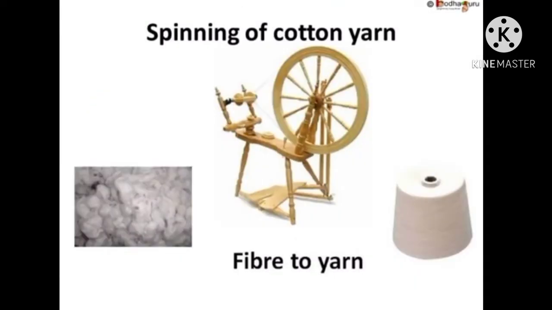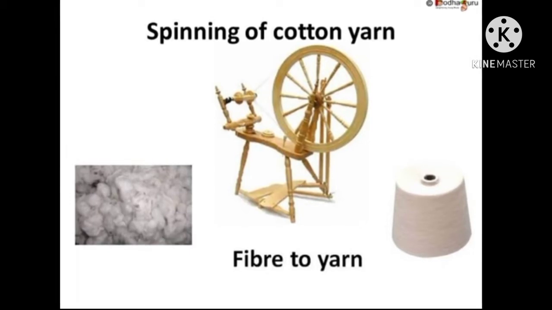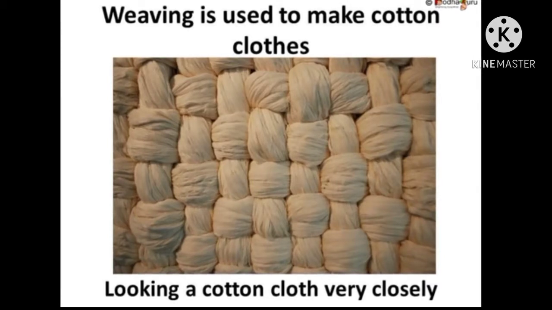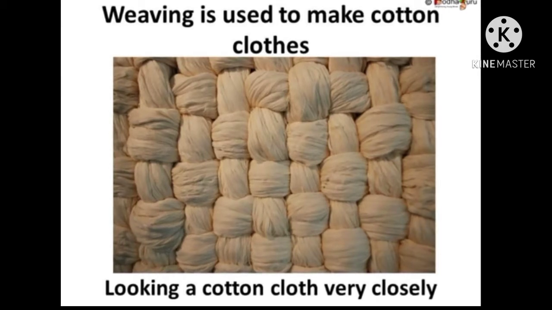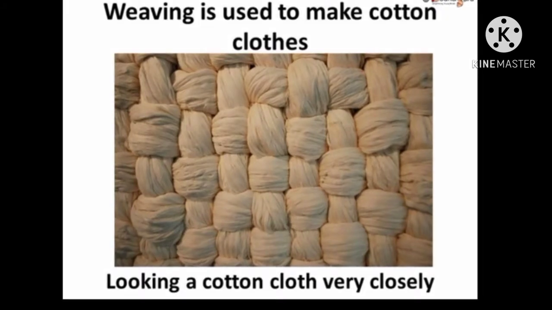Then they spin the cotton fiber to get cotton yarn. After spinning, they get cotton yarn. By using these yarns, they make cotton clothes. By weaving the yarns, they make cotton clothes. In weaving, they use two yarns, one kept in a horizontal position and one in a vertical position. The arrangement of yarns in the cotton cloth can be observed clearly in the picture.